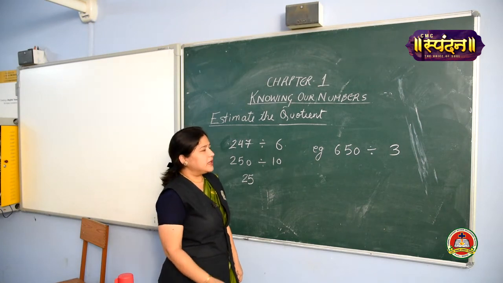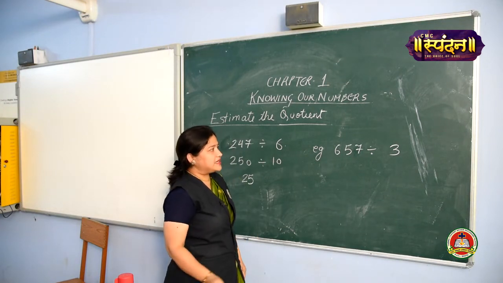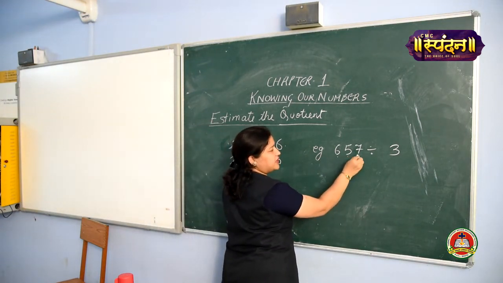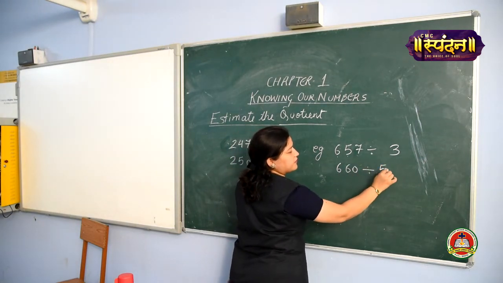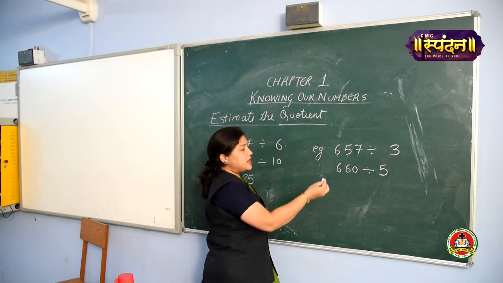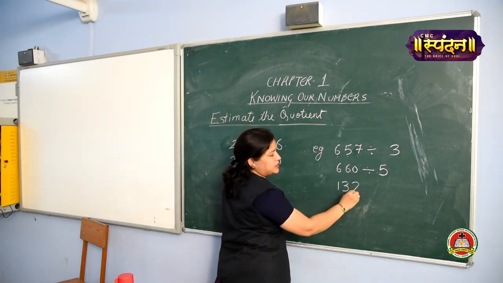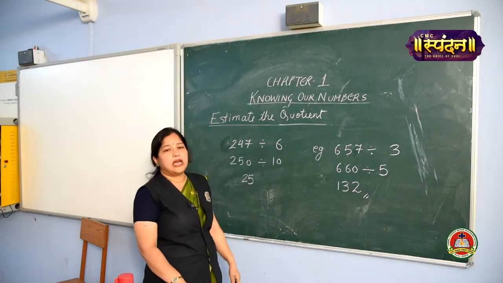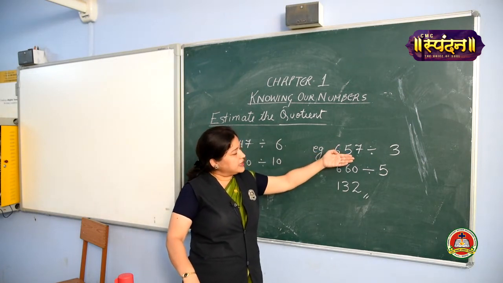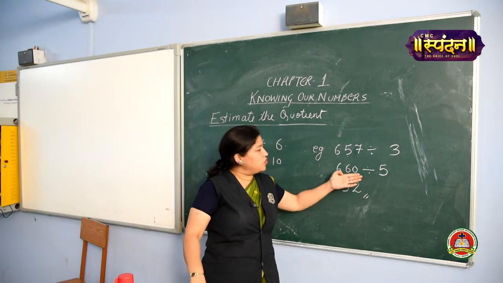Can you think? Or let us make this 7. Can you think? Yes, I can convert this 657 as 660 and this 3. Now, let us divide. Can you easily divide? 5 ones are 5, 1 carry, 5 3s are 15, 5 2s are 10, and we can easily find the quotient by estimating the numbers. 647, we have found its compatible number as 660, 3 we calculated as 5, and now you can easily divide.